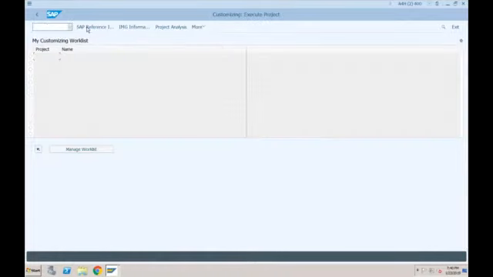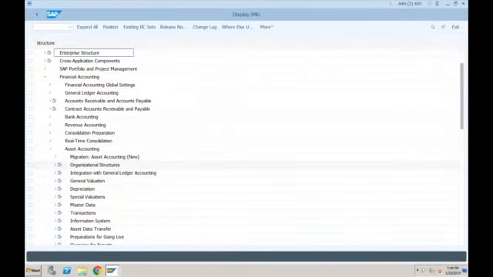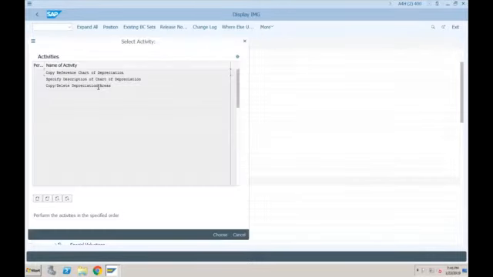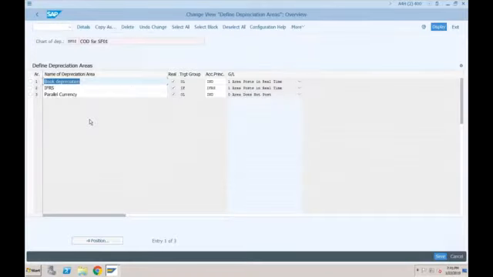So in SPRO, within asset accounting, first of all we created the chart of depreciation. Let me show you which chart of depreciation we created. We created SF01 earlier, but since I was facing the issue, I changed it to SF02. So currently, SF02 is assigned to our company code. If I go to SF02, you can see there are 3 depreciation areas.